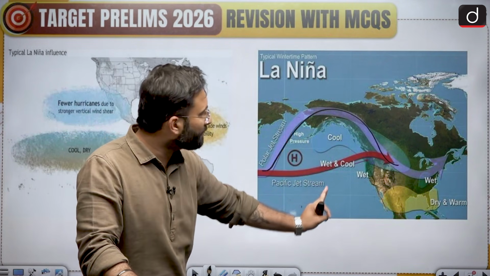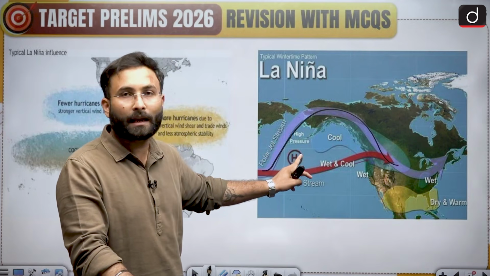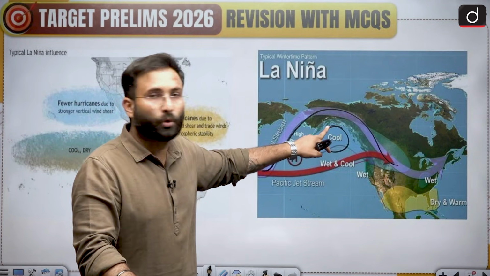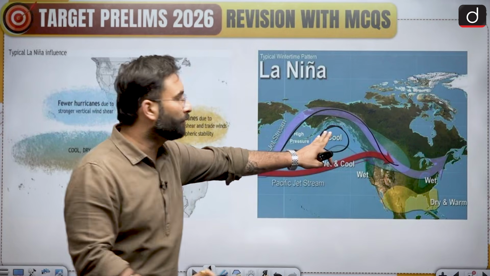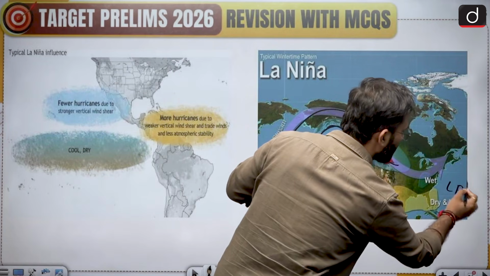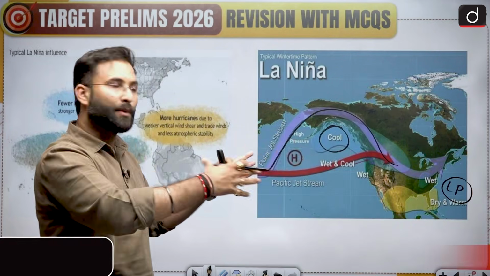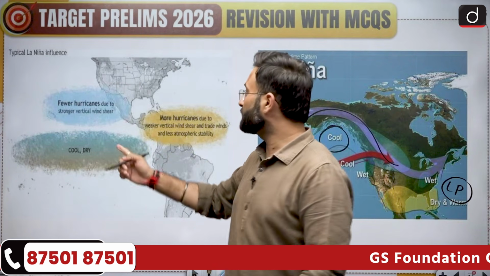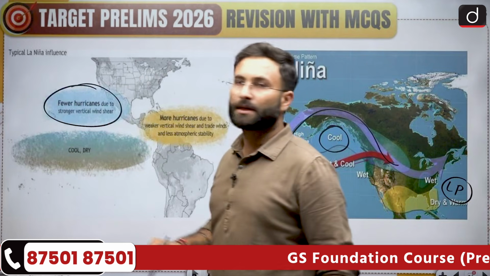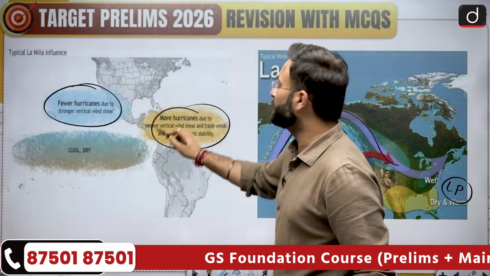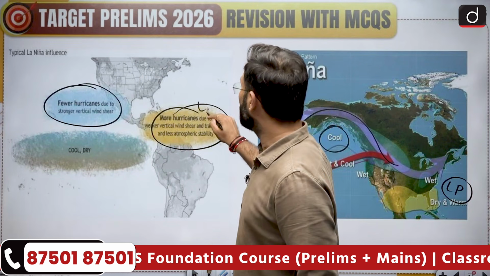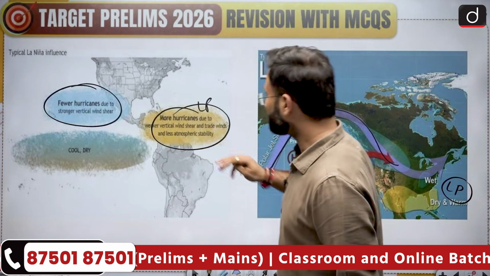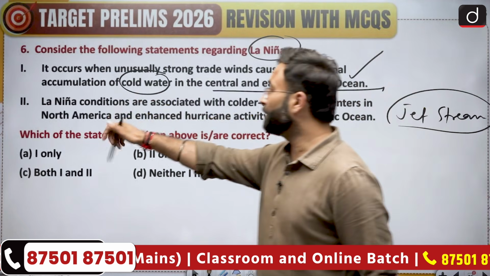And since this jet stream is moving in the northern direction, there are high pressure conditions which are getting generated over here. This area becomes cool. Since this particular area becomes cool, warmer conditions become over here. Low pressure is generated in the Atlantic Ocean, because of which you will be seeing that there are more hurricane activities in the Atlantic Ocean. Here you can see fewer hurricanes will be seen over here, and higher hurricanes will be seen in the Atlantic Ocean region, because low pressure conditions are getting generated over here. Okay. So statement 2 is also correct.